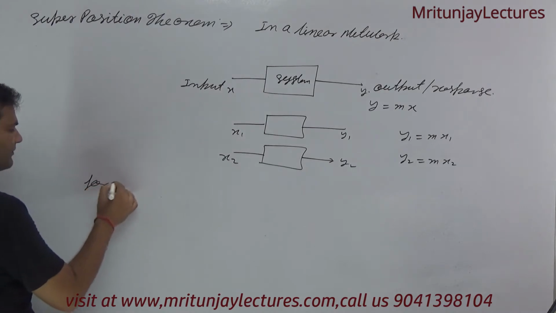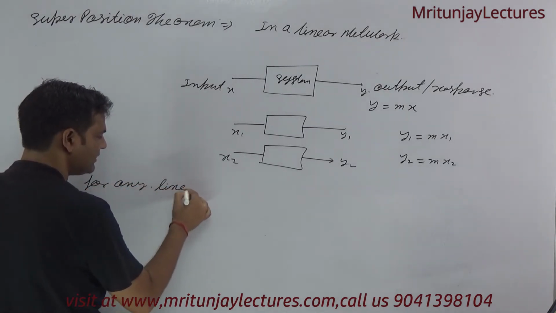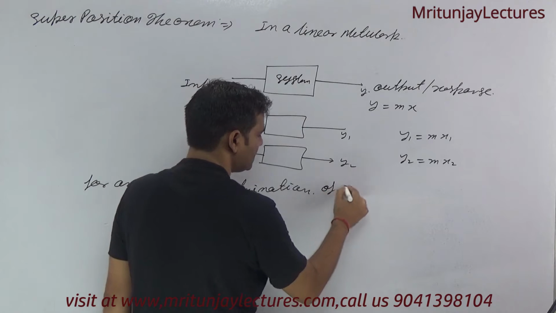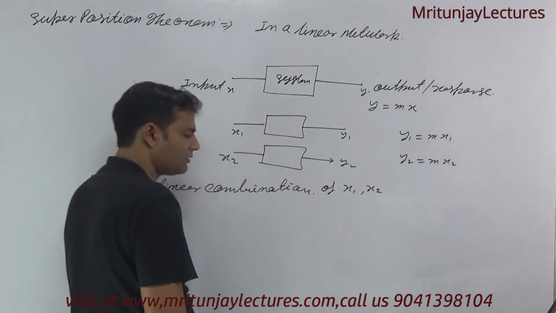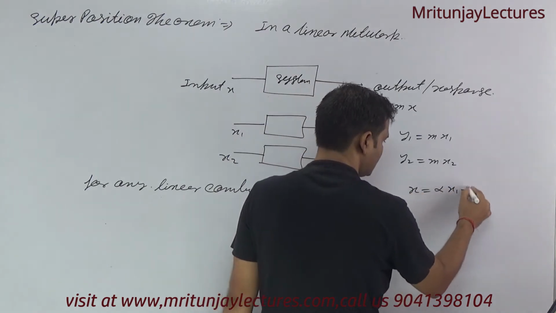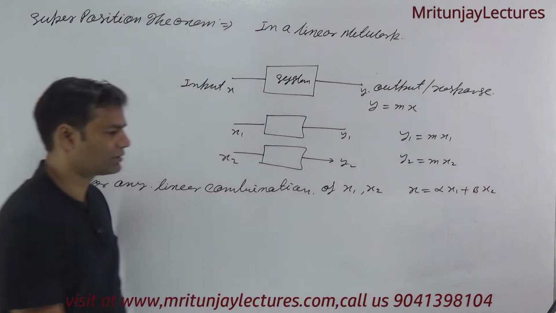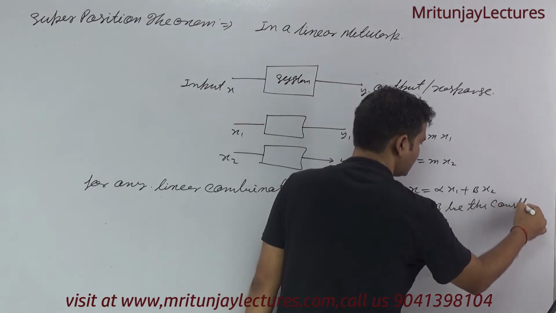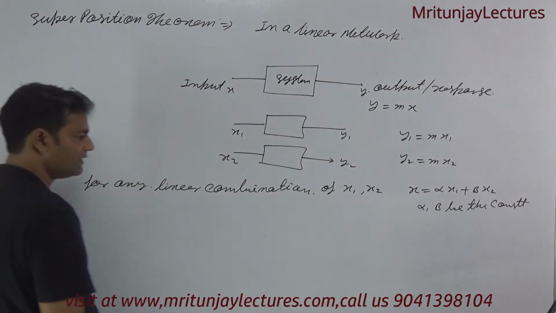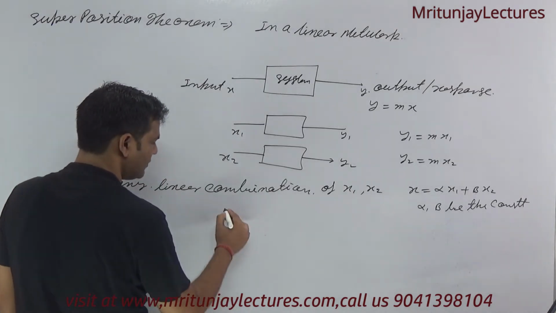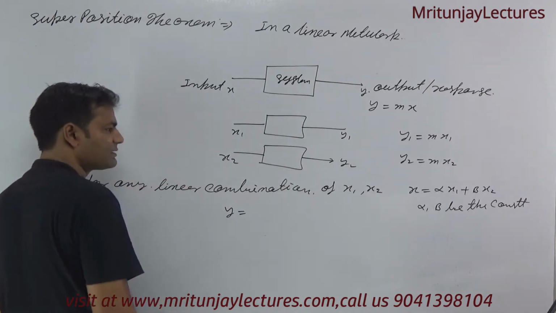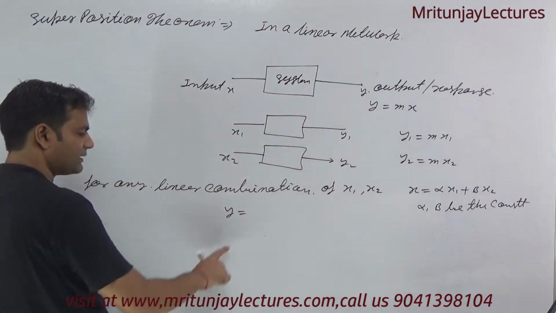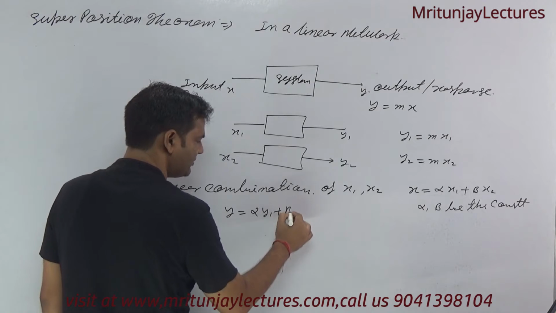For any linear combination of x1 and x2, x equal to alpha x1 plus beta x2, where alpha and beta are constants, we get the response y equal to alpha y1 plus beta y2.